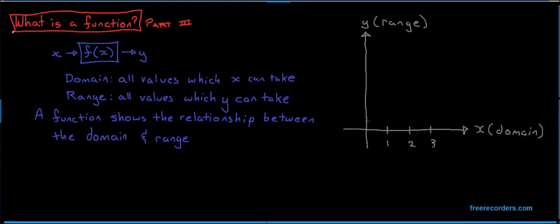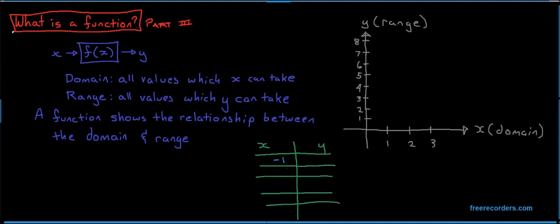It's often easiest to calculate a few sample points and create a table of x and y values before plotting. Note that if the input is less than 0, area just doesn't make sense. So x less than 0 is not included in the domain. We then plot our sample points and draw a line through them, indicating the relationship. The line we've drawn indicates that both x and y may take any positive value greater than 0.